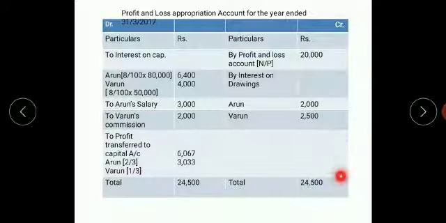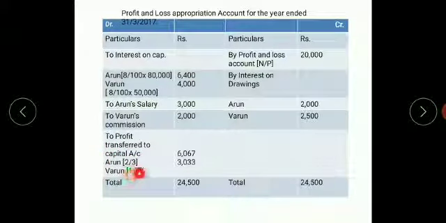Total the credit side you get is 24,500. Write the same to the debit side. Go on minusing one by one. Minus 6,400, minus 4,000, minus 3,000, minus 2,000. Whatever difference you get, write it as partners capital account.